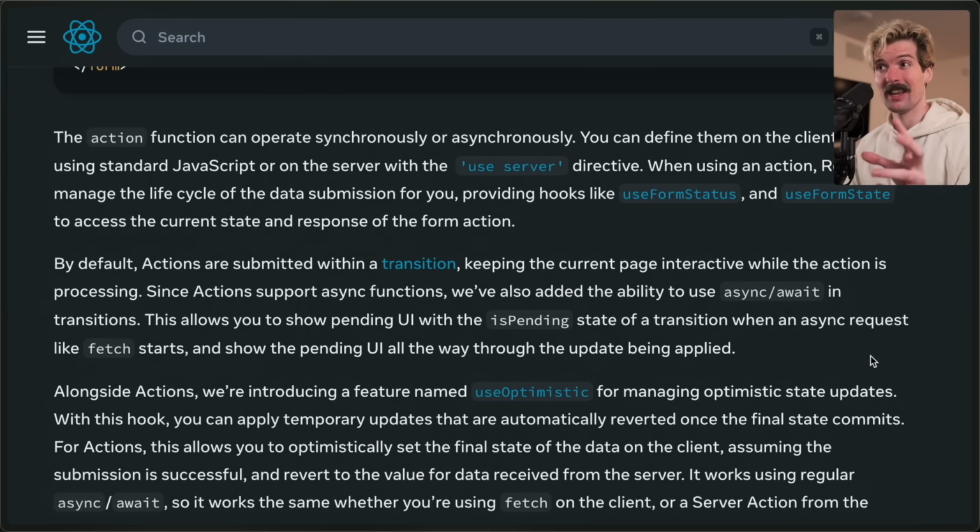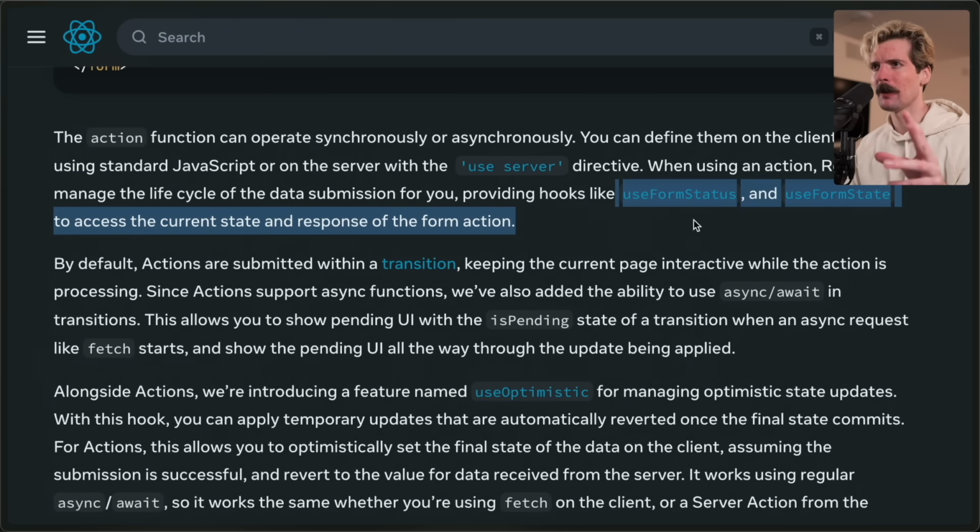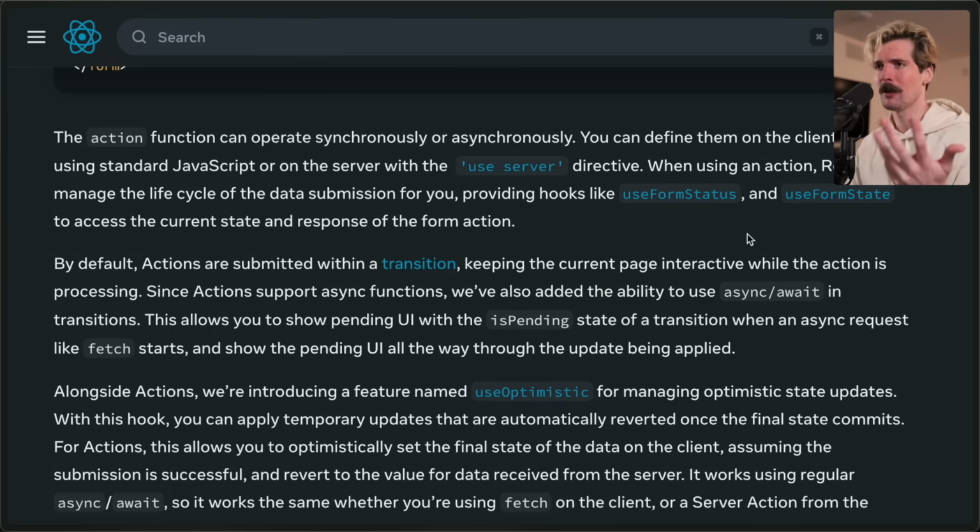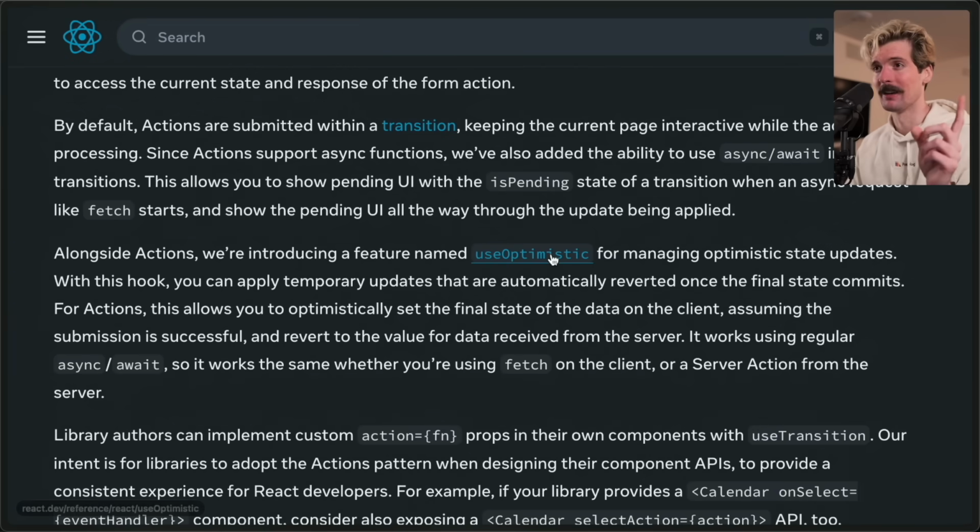I'll be honest, the examples I've seen thus far for useFormStatus and useFormState are really hard to digest. It feels a little bit too much like magic at the moment. I need to make some really good ones so I can both communicate it better and confidently show it in my videos. Just know if these hooks make you feel a little dumb right now, you're not alone. Not only am I struggling to share how they work as an educator, I haven't really implemented them in my apps just yet. So if anyone on the React team wants to bully me into using them, let me know. useOptimistic, however, also very confusing.